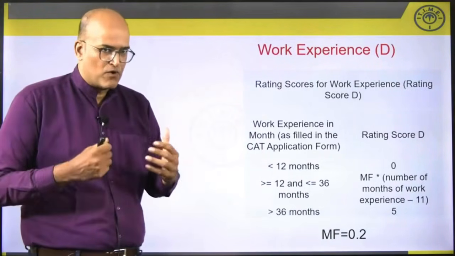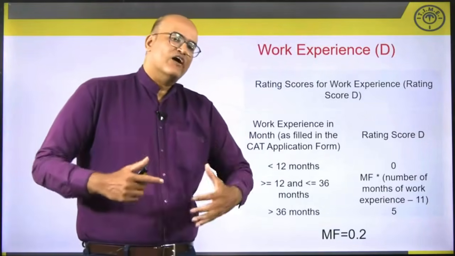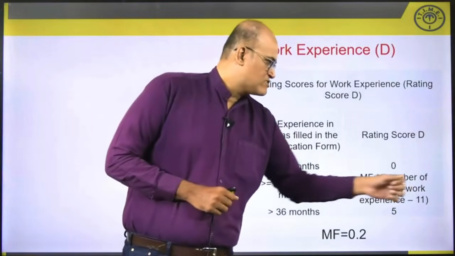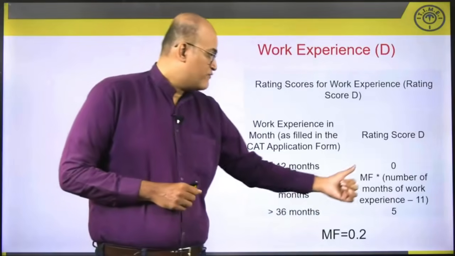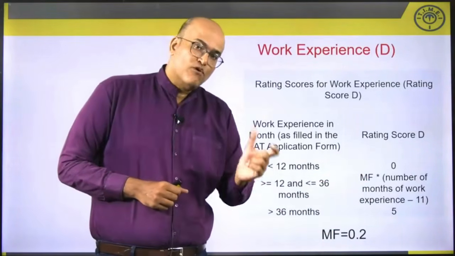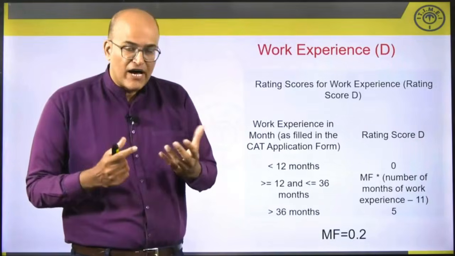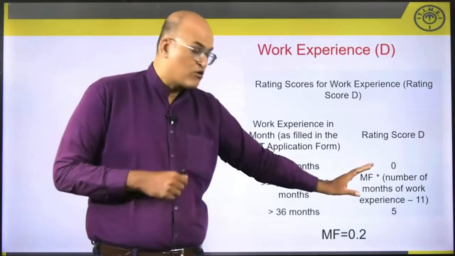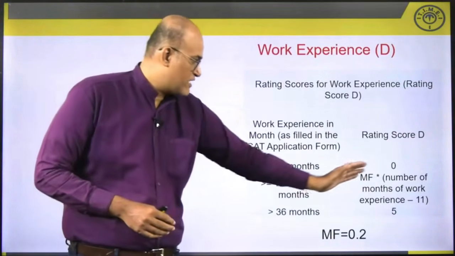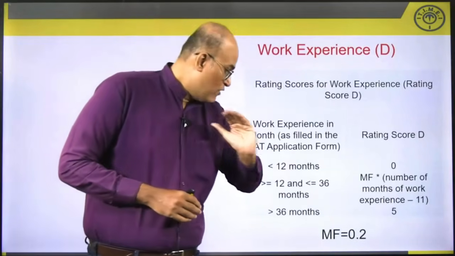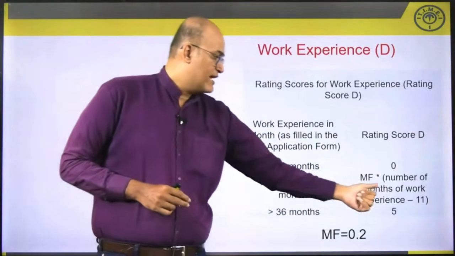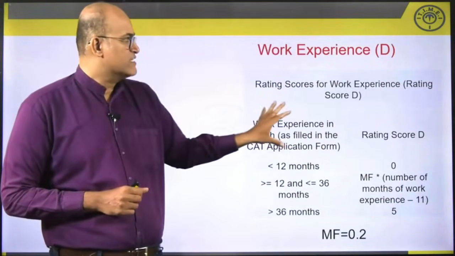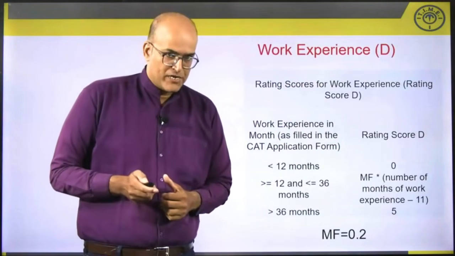Just to give you an idea of what will happen here, let's say a student has got 35 months of experience. If I use this formula, it will be 35 minus 11, that is nothing but 24. So 24 multiplied with 0.2 means 4.8 marks will be scored by that person with 35 months of experience. For 36 months also the same process will be used, but the moment you cross 36 months of experience, you will be directly given 5 marks for your work experience. So this will be the formula that they'll use for giving you weightage for your work experience.